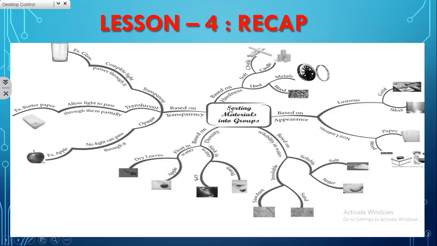On the basis of transparency, objects are classified into 3. Transparent, that allows entire light, example glass. Translucent, that allows partial light, example butter paper. And opaque, that does not allow any light to pass through it, example wood. I hope all are going to get good marks in the test.